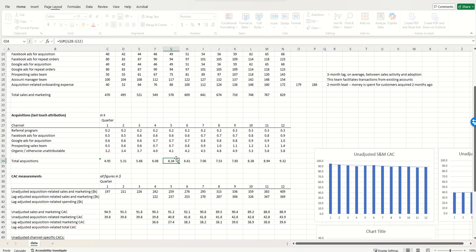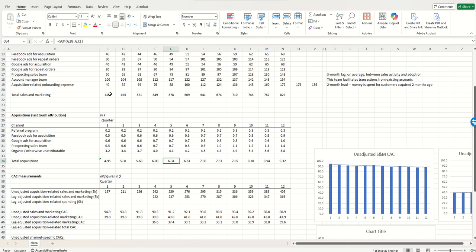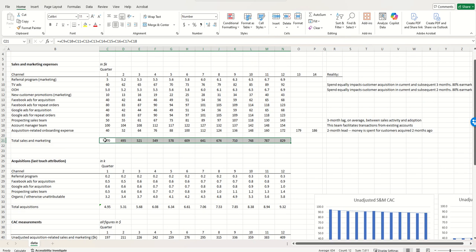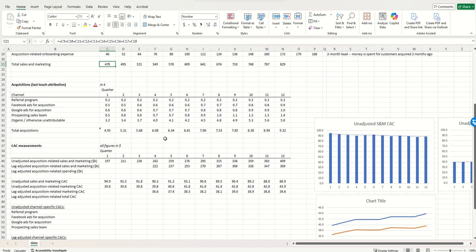And the intuition behind that is that the amount that we're spending on acquisitions is basically moving up over time. And if it is the case that the spending in the earlier periods is what's driving acquisitions in the later periods, then when you think about the definition of CAC, it's basically the spending divided by the acquisitions. Because we're now pulling from earlier periods, the numerator is smaller than it otherwise was.